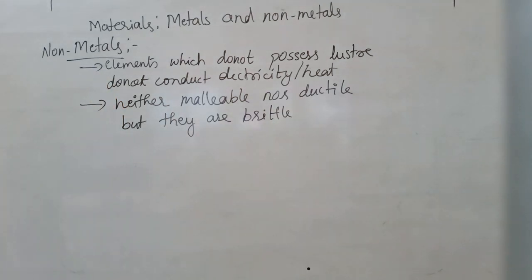Okay. So here, the non-metals. How are we going to define non-metals? And even if we define the non-metals in terms of losing or gaining electrons, how are we going to define them? Elements form negative ions by gaining electrons.